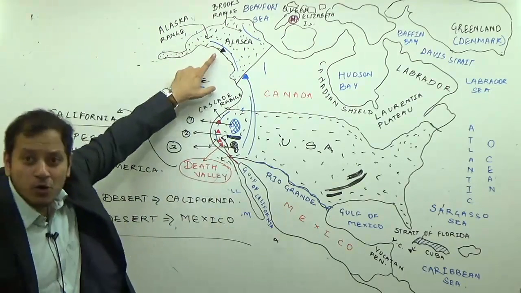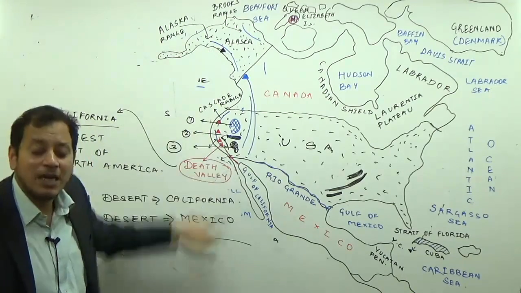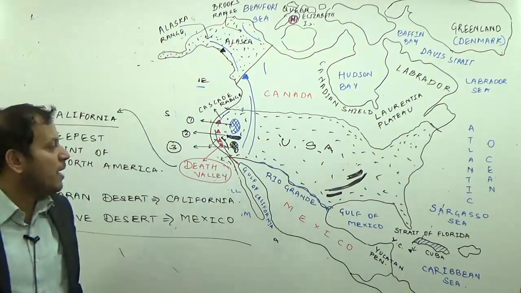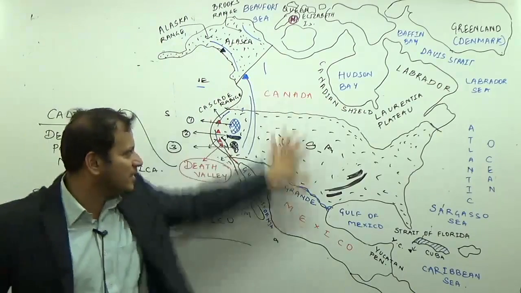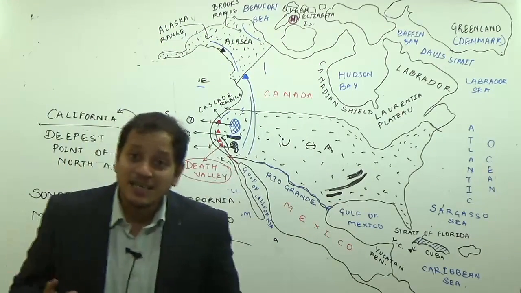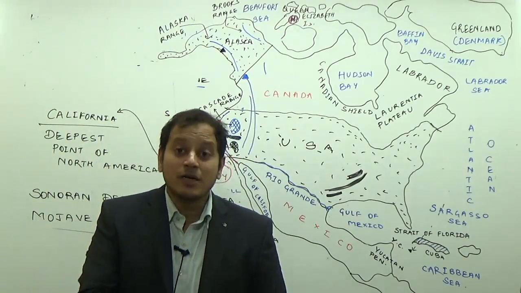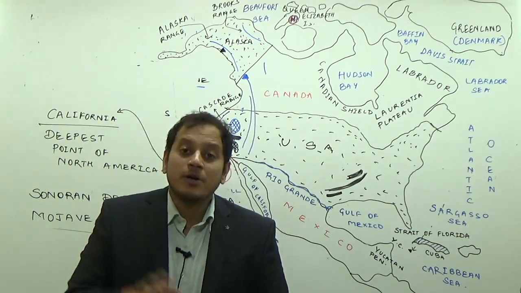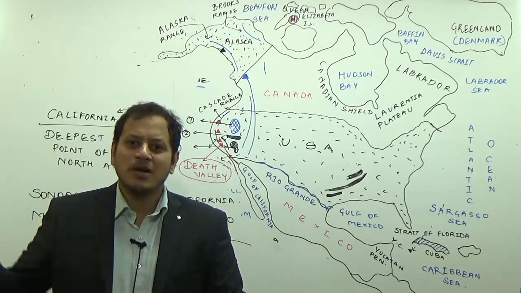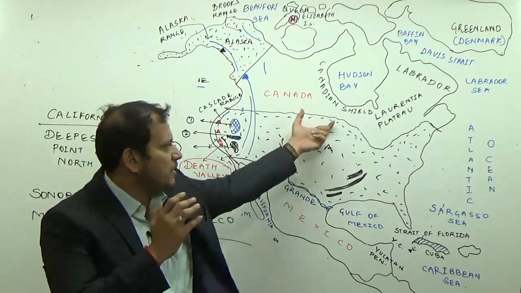So right from Mount Whitney, the highest point of North America, we have studied till the Death Valley, the lowest point of North America. We have studied the western part of North America; remaining are the central lowlands and the eastern highlands. We'll cover that in the next lecture. I am taking it as a separate lecture because while covering it, we will also cover the economic importance of this area, so that the lecture does not become too long, and you can interrelate a place, for example the Great Lakes.